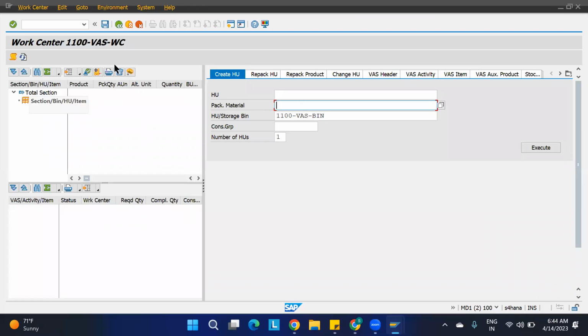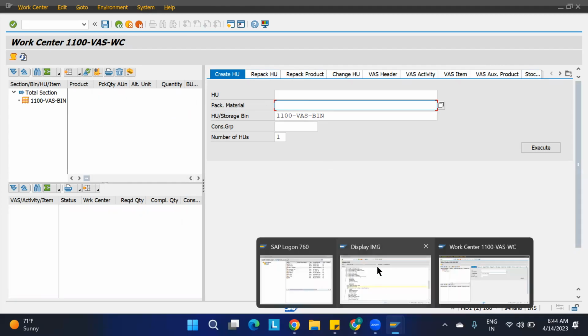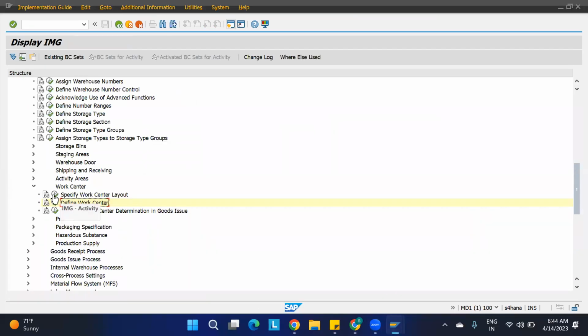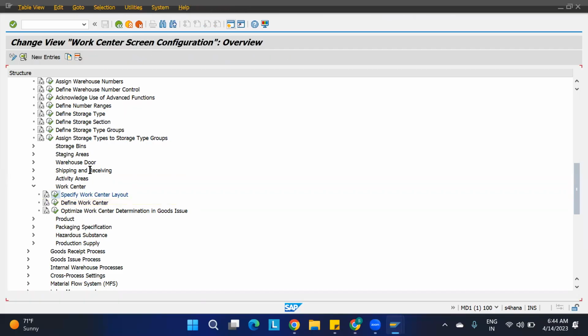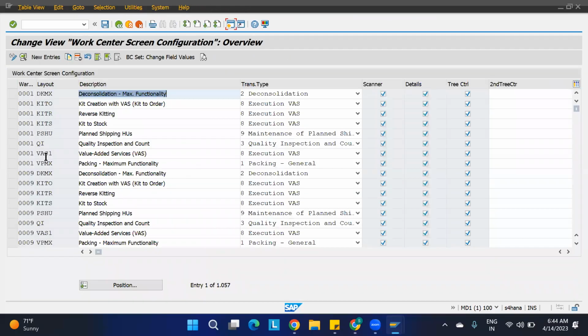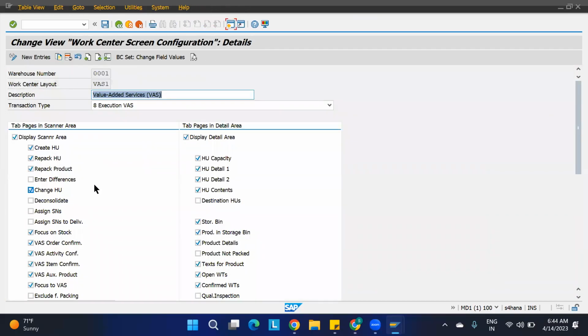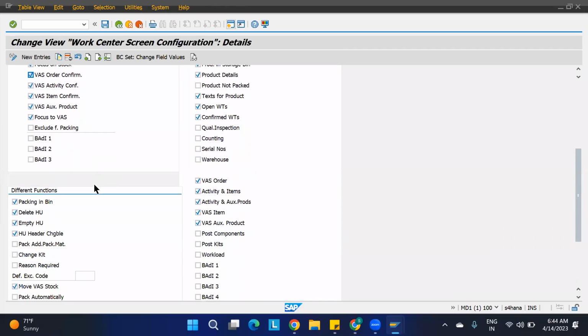So see, this is the tree. Here we have some parent node, and these are the different tabs we're going to get, where we're going to see all these things. If you go and check over here, work center, specify work center layout. Same we have copied. Here we have a tick mark for everything.